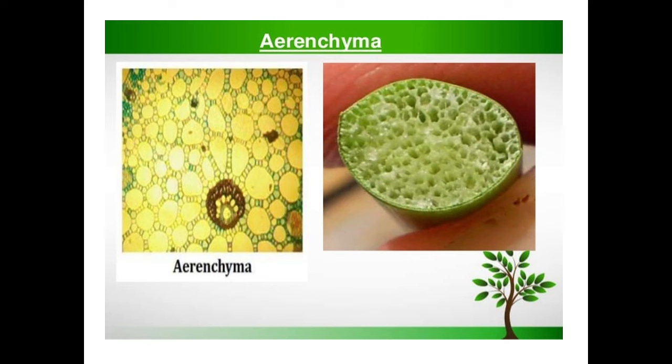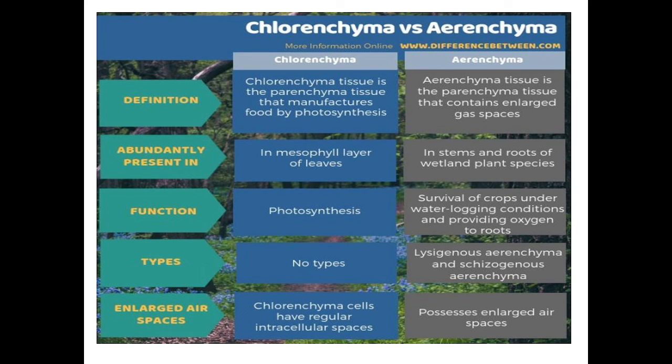These air cavities are due to the aerenchyma tissues. That's why your lotus plant can float on the water. They have air cavities, and that's why they help aquatic plants to float. Normally aerenchyma tissues are found in aquatic plants. Clear about this? So see the chlorenchyma and aerenchyma, for which I have given the definitions.